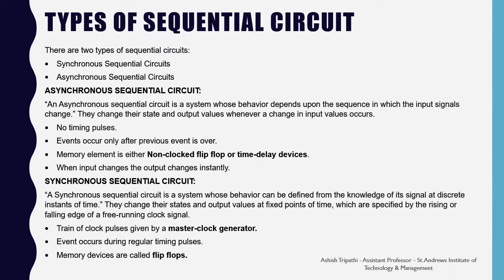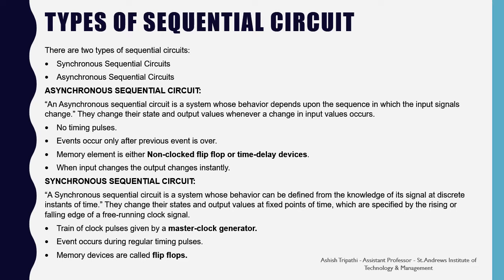Types of sequential circuit. There are two types of sequential circuit: synchronous sequential circuit and asynchronous sequential circuit. So let's start with the asynchronous sequential circuit. An asynchronous sequential circuit is a system whose behavior depends upon the sequence in which the input signals change.